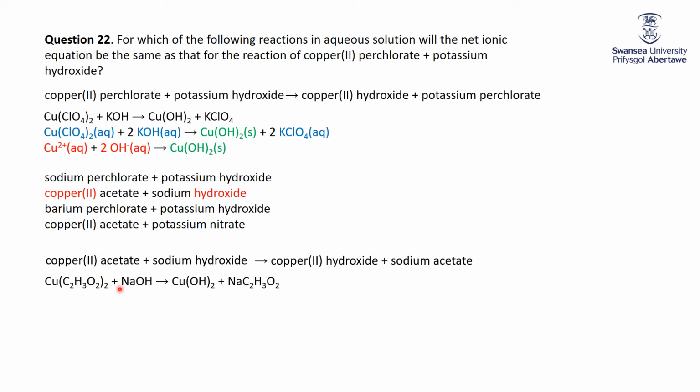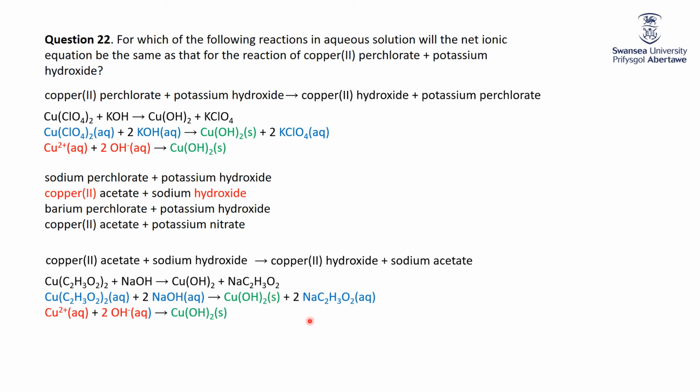Copper 2 acetate plus sodium hydroxide goes to copper 2 hydroxide plus sodium acetate. The sodiums are going to be spectator ions because they're aqueous solution there, aqueous solution there. The acetates, all acetates are soluble, so spectator ions here, spectator ions here. Copper 2 plus in solution, 2OH minus in solution goes to copper hydroxide in the solid.